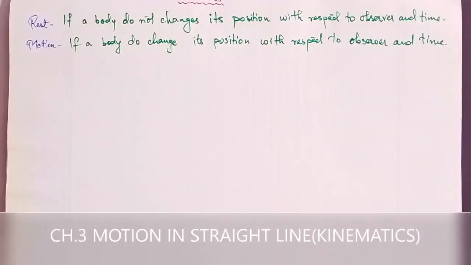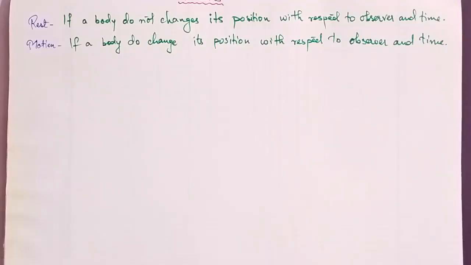Hello, welcome everyone. We are now going to start chapter number 3, known as motion in a straight line, also popularly known as kinematics. Kinematics is a branch of physics that deals with the motion of bodies, and here we do not consider the cause of the motion.